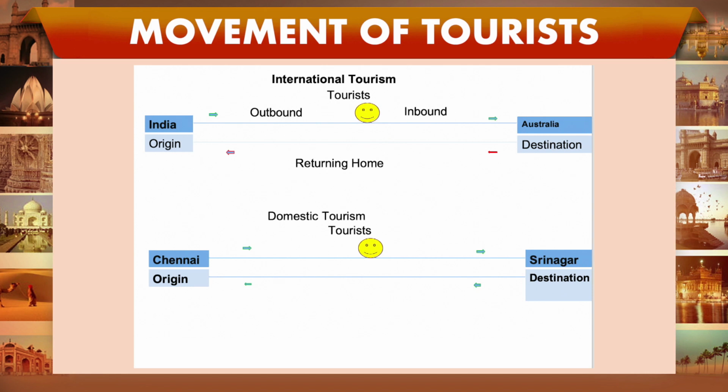So this was international tourism. The other is domestic tourism. For example, a tourist from Chennai is going to Srinagar. That means the tourist is traveling within the country. So this is the example of domestic tourism, and this is how we can differentiate between international and domestic tourism.